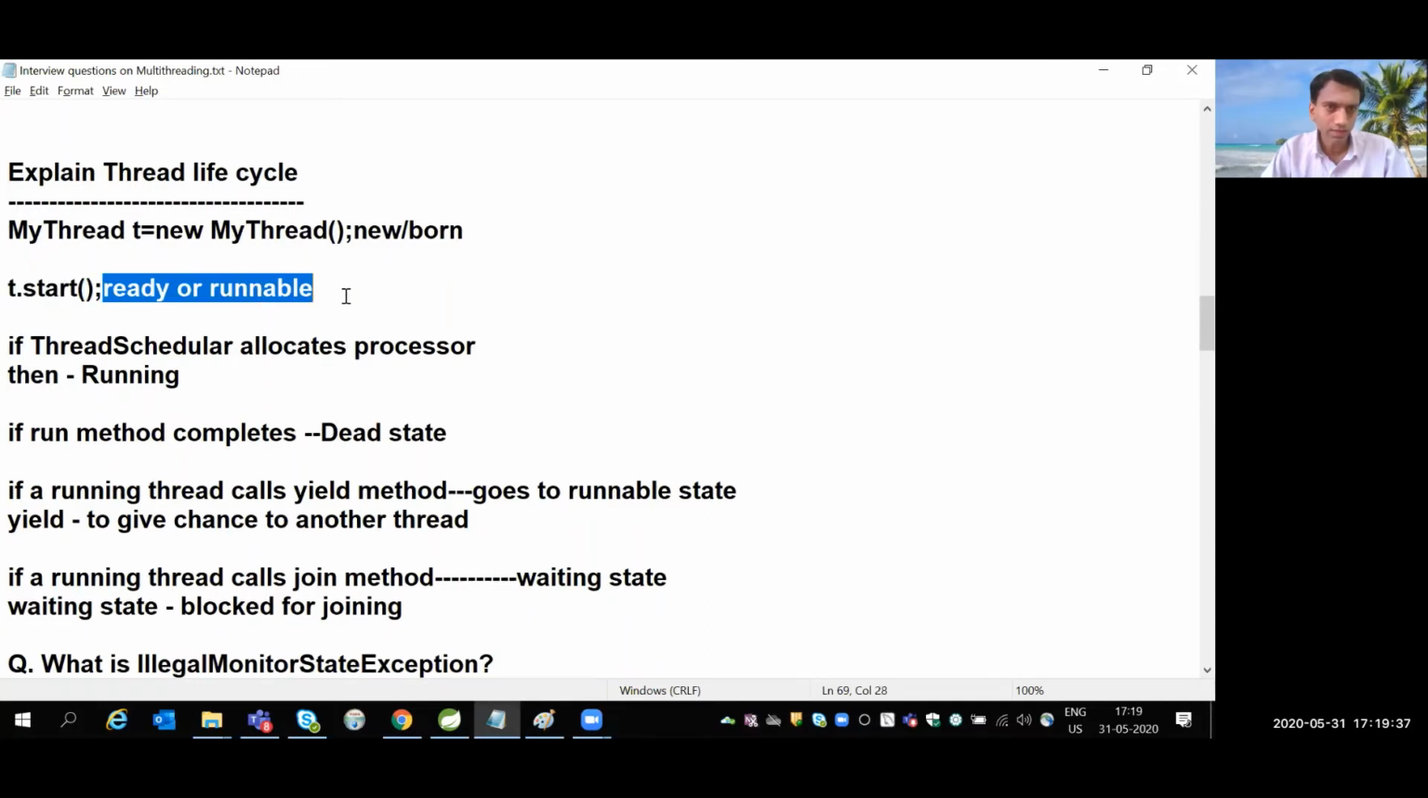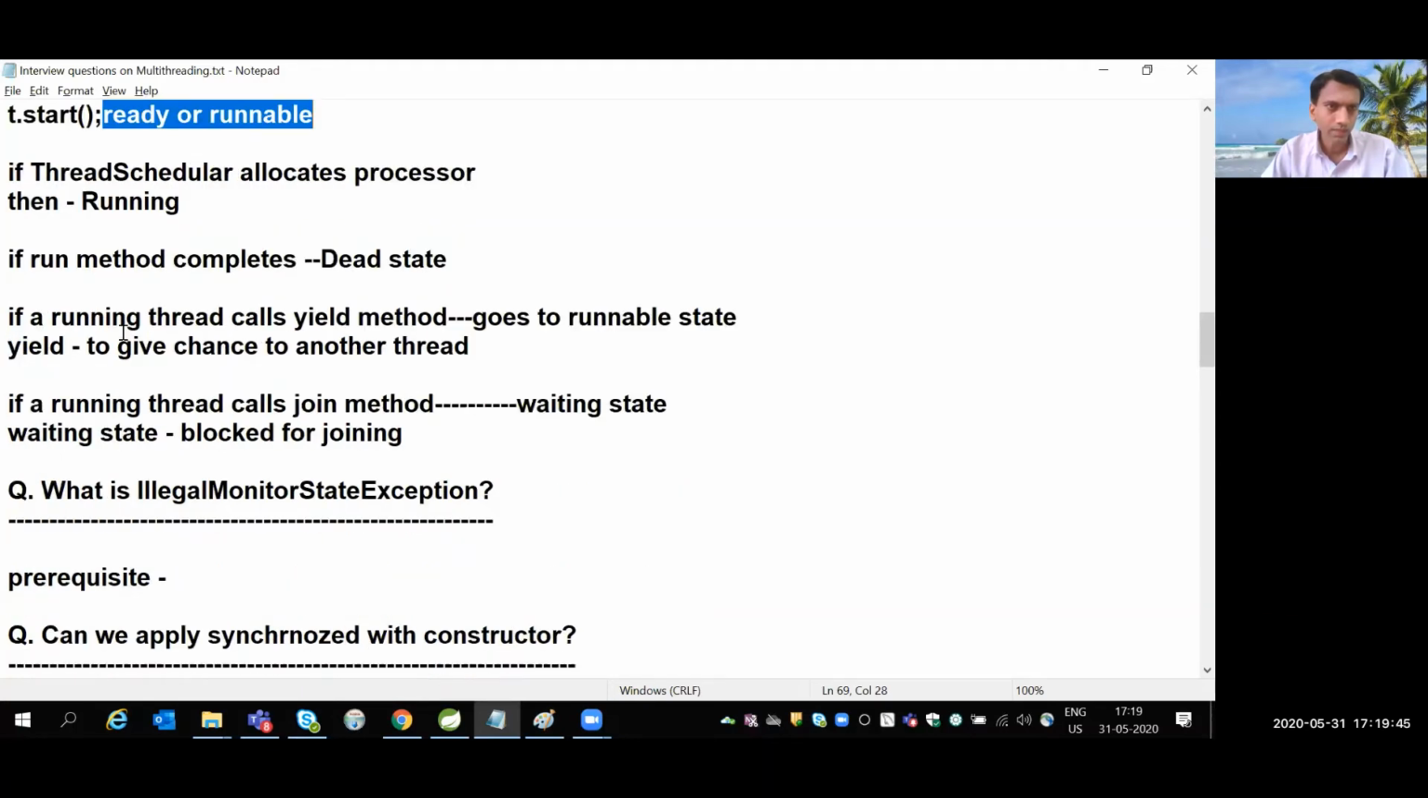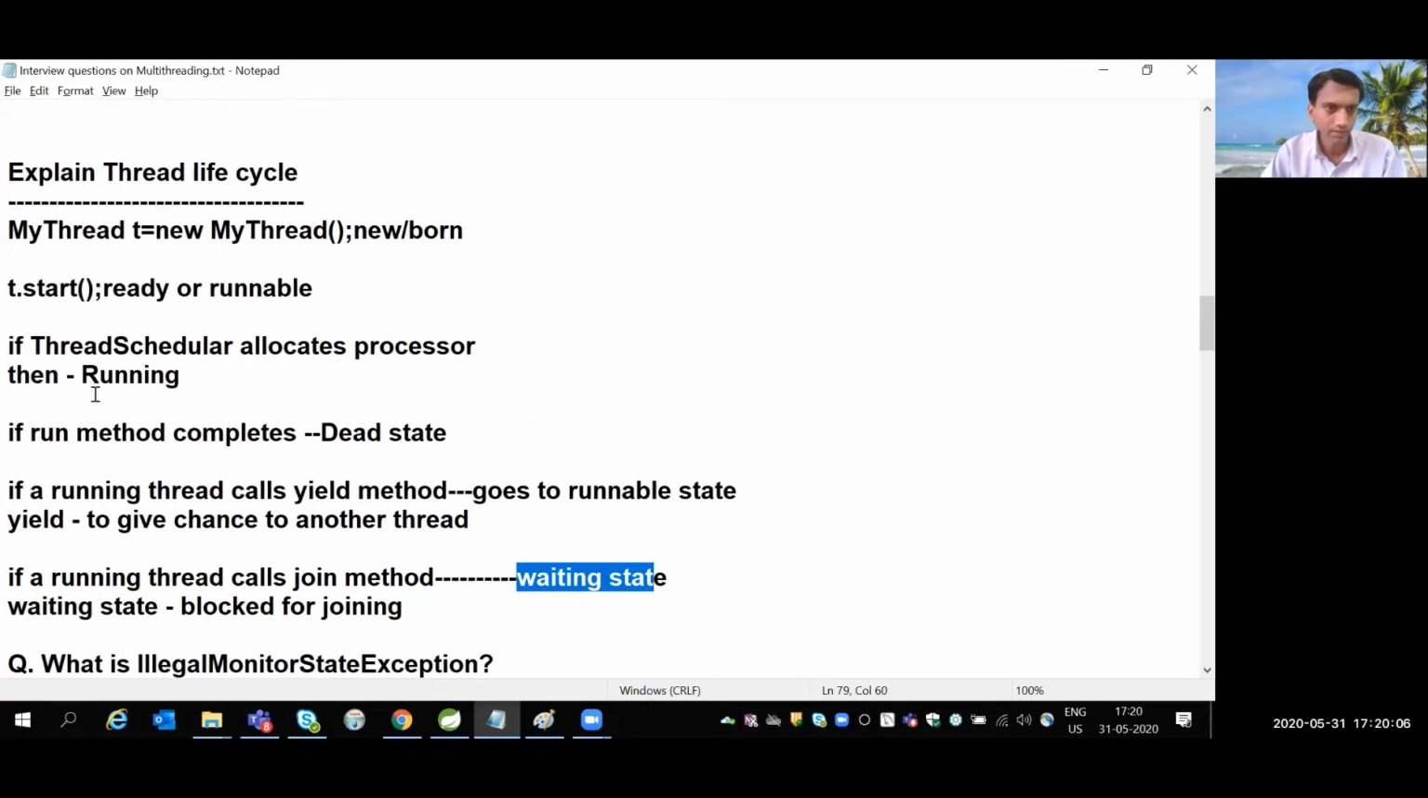So it's not running. When the thread scheduler starts, at that time the state will change from runnable to running. If the run method completes, it goes to the dead state. If a running thread calls, for example, the yield method, it goes once again to runnable state. Then if a running thread calls the join method, it goes to something like waiting state, right? So it has this life cycle.